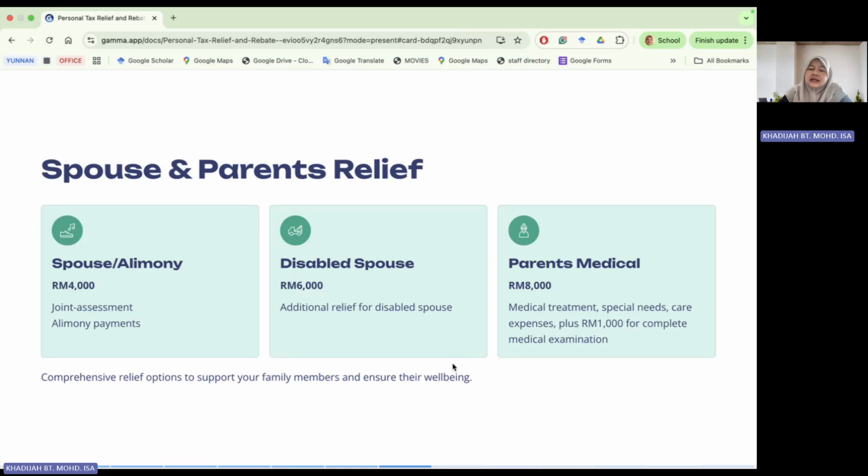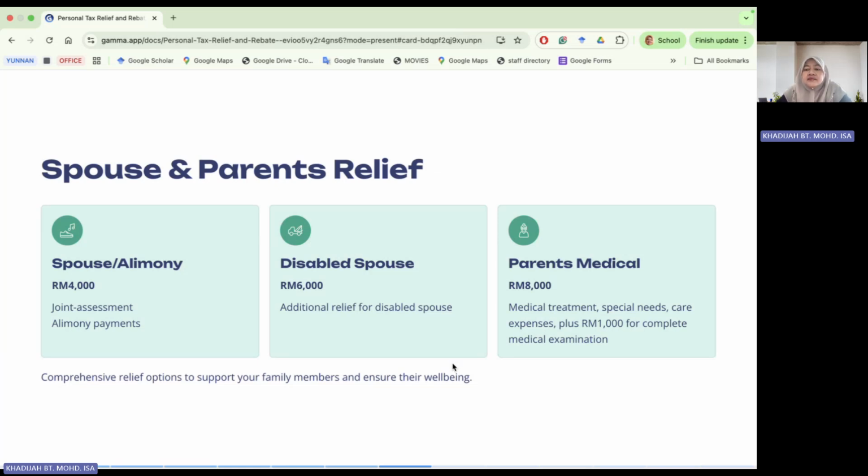Or in other occasions when you go for joint assessment. So this joint assessment is when the income of the husband and the income of the wife we combine together. So we're going to submit under one name only, either the name of the husband or the wife. So in this case, you can have a spouse relief of 4,000 ringgit, in addition to the personal relief of 9,000 ringgit. So that's the spouse and alimony.